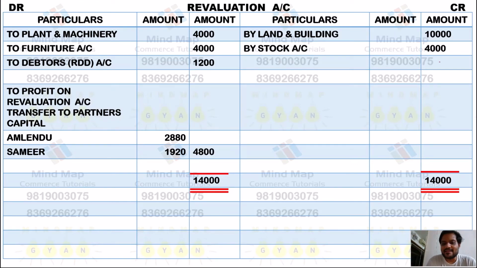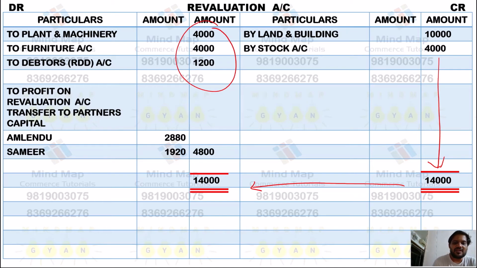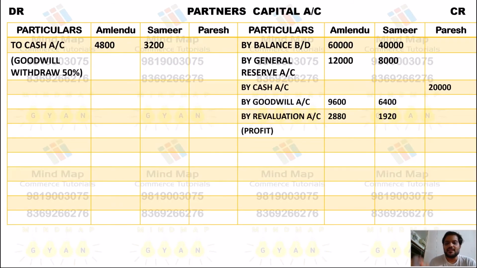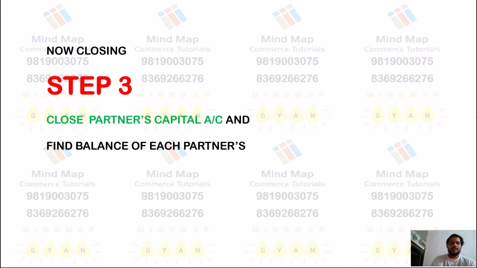It looks credit side is heavier, so we make the total of the credit side, we record on the debit side, we minus all the debit values, so we are having right now the credit balance. That means we have a 4,800 surplus over here, and that we distribute to the old partners in the old ratio. Again step number 2, we transfer to partners capital credit side. So we have to transfer over here by revaluation account to partners capital credit side to respective old partners in the old ratio.